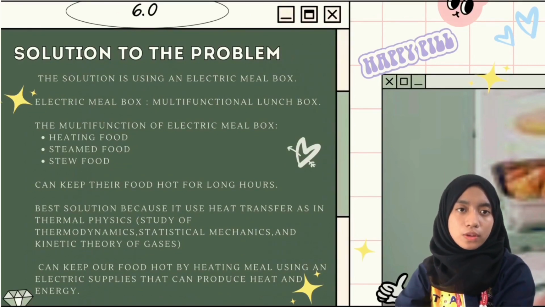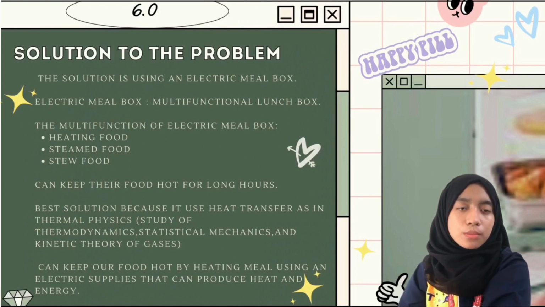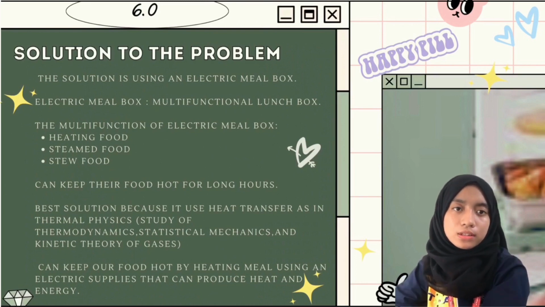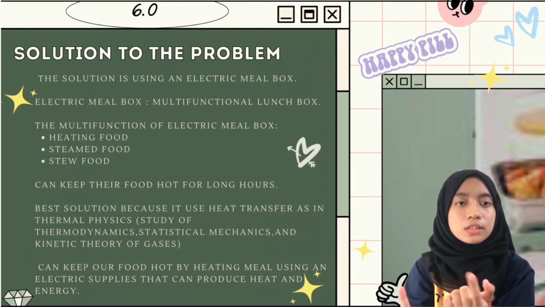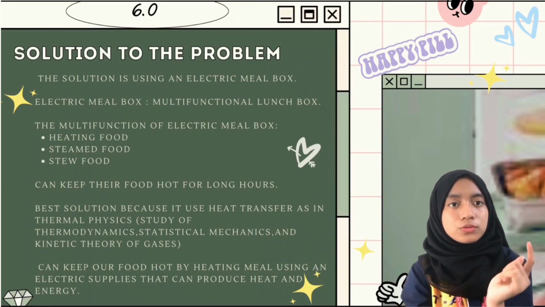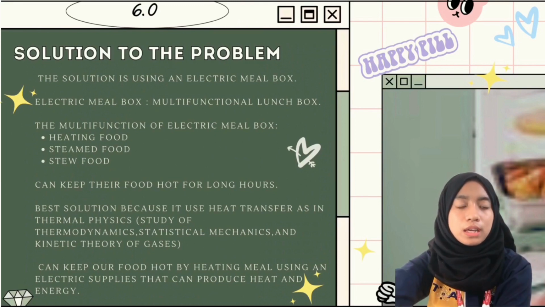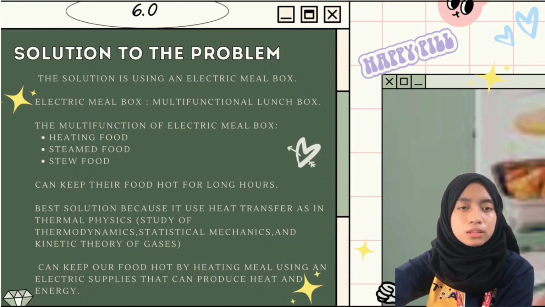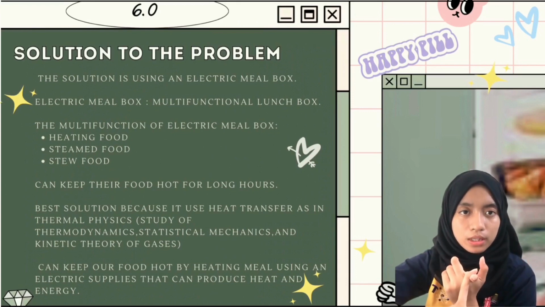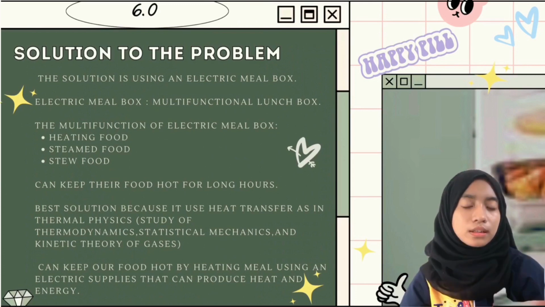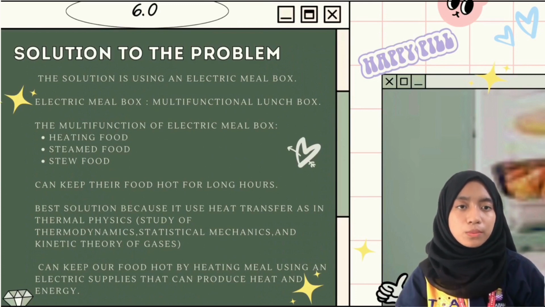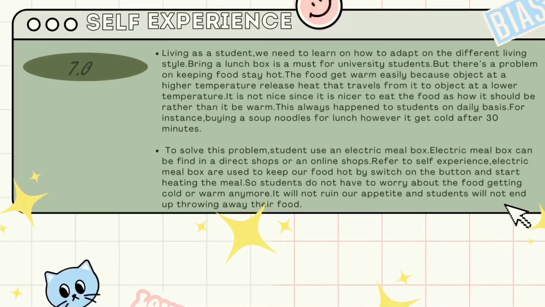Electric Mealbox is known as a multifunctional lunchbox. The multifunction for these electric Mealbox are for heating food, steaming food, and also stewing food. Most of the students use it as a Mealbox that can keep their food hot for long hours. This electric Mealbox is the best solution because it uses heat transfer as in thermal physics, which combines the study of thermodynamics, statistical mechanics, and kinetic theory of gases. Electric Mealbox can keep our food hot by heating meals using an electric supply that can produce heat and energy.